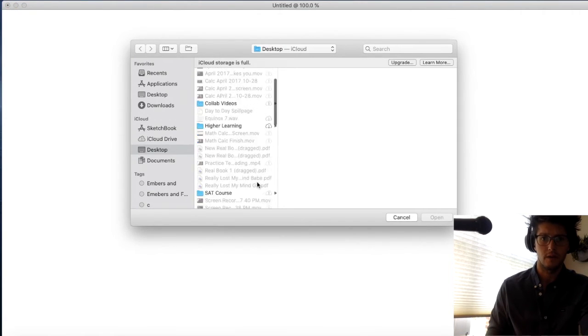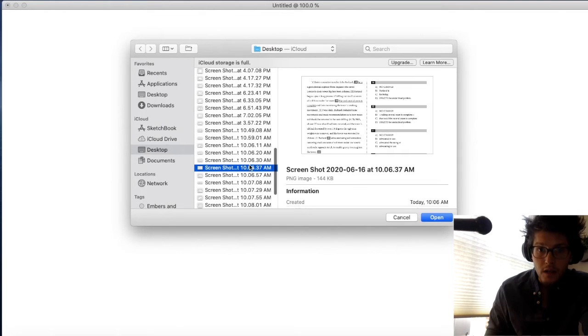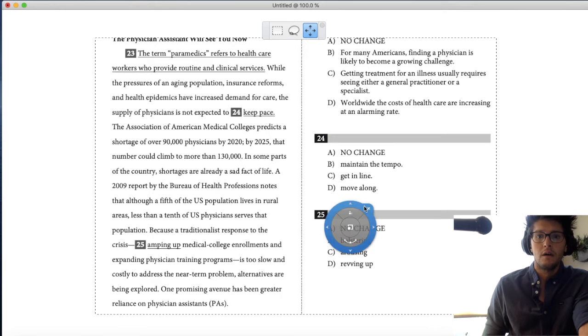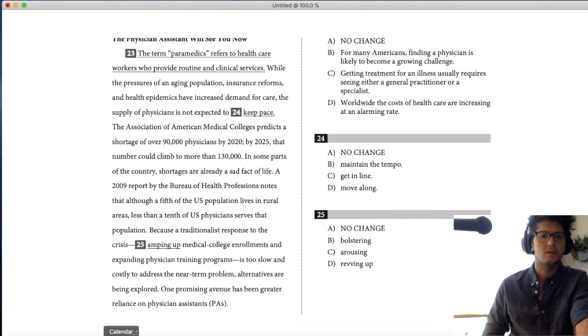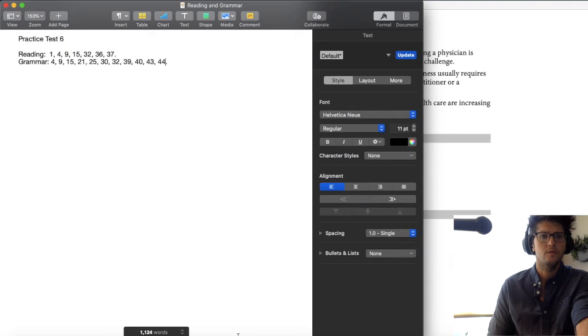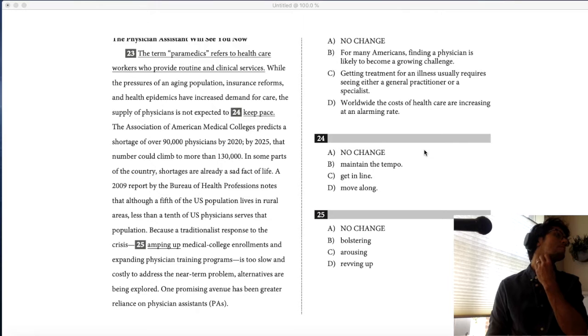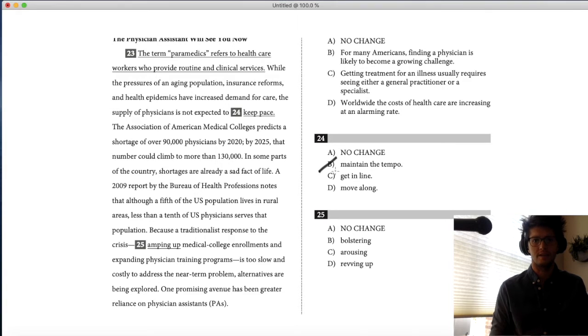Okay, so let's see where we're at here. Next question. I think we're looking at 25. 24 and 25 have some common stuff going on. They're word choice in both cases, and there are no real hard and fast rules for word choice questions. But look, keep pace is more formal than maintain the tempo, get in line, or move along. The supply of physicians is not expected to keep pace. It's just the most formal answer and ends up being the right answer.